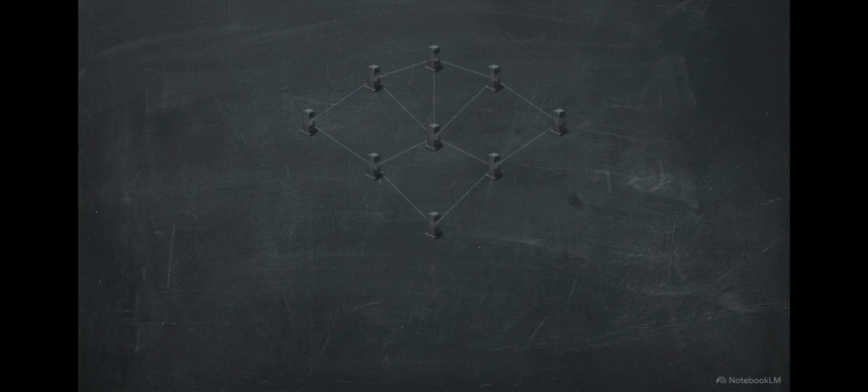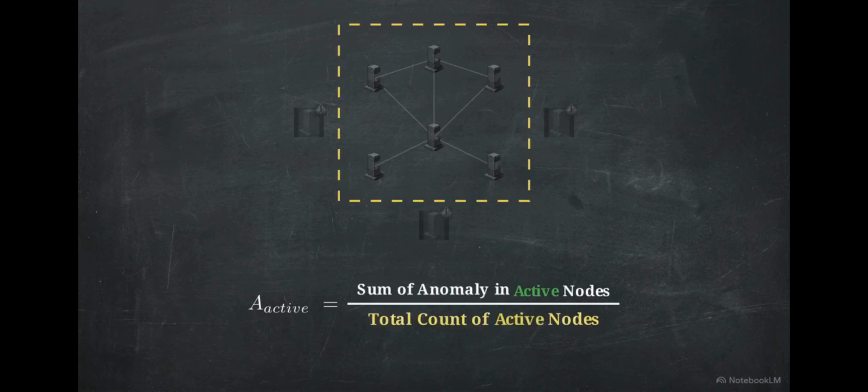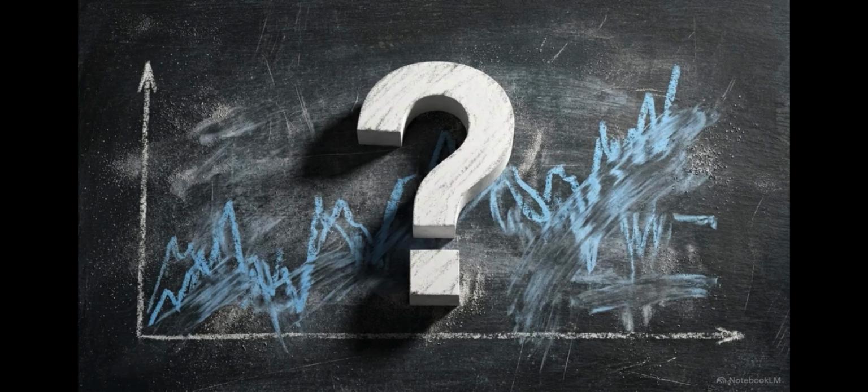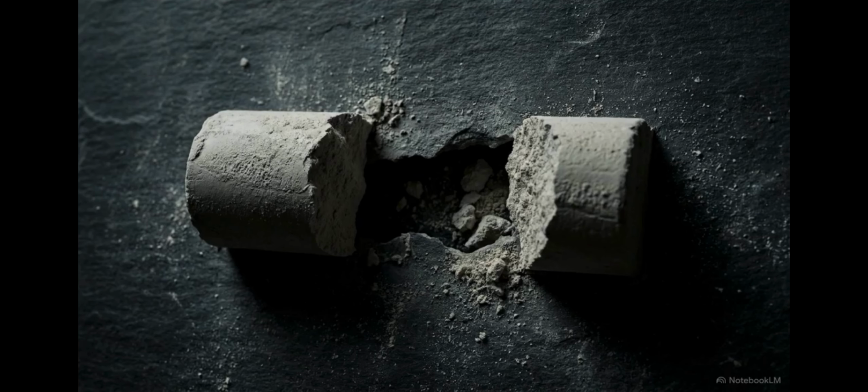The metric in question is active frame anomaly, an average computed exclusively over the nodes that are currently participating in the network. If a system dashboard reports a declining anomaly signal, the underlying reality is ambiguous. The network might be healing, or it might simply be dying.